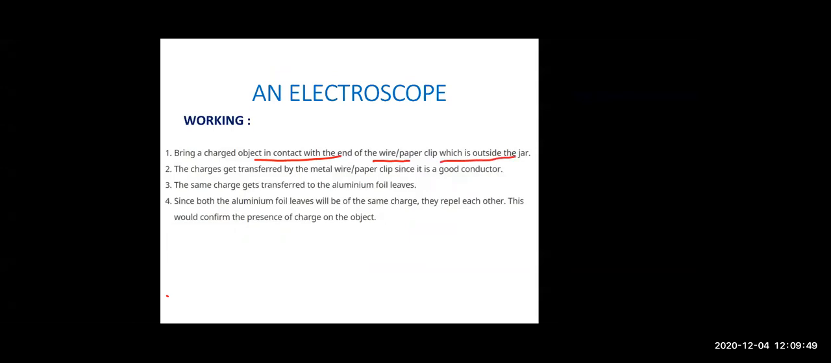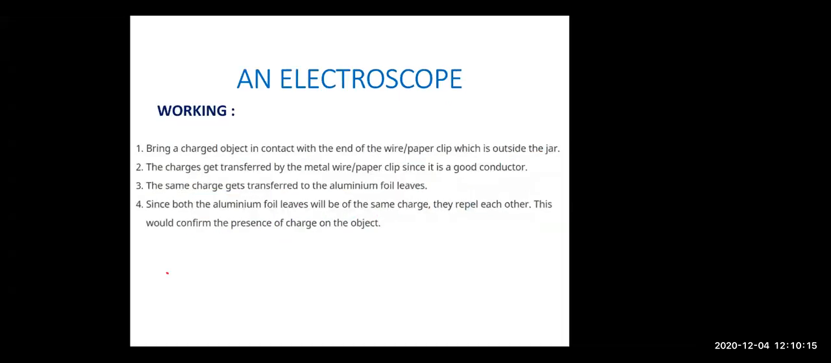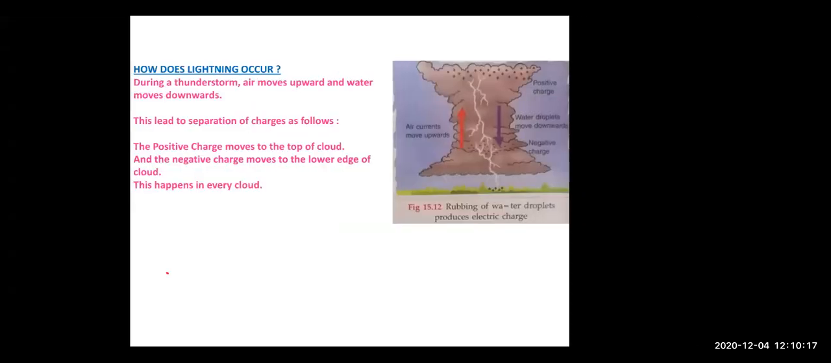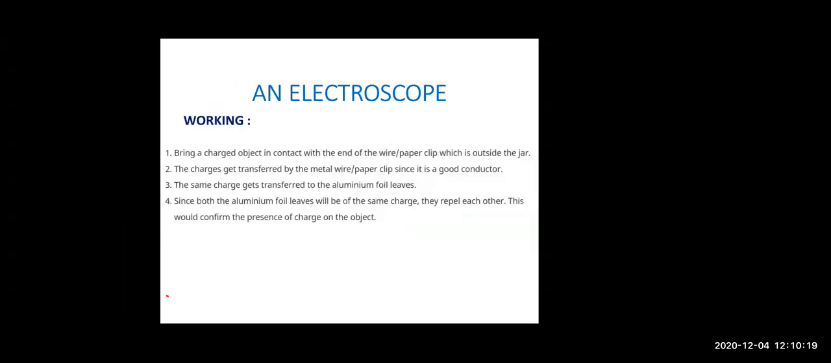Once you touch, if it is charged, then the charge will get transferred through the metal wire clip, because metal is a good conductor. The same charge will go to the aluminium leaves, and as they have the same charge, they will repel. And as they repel, we will see from the outside of the glass that, oh, they are repelling, they are moving away, which detects the presence of electric charge. Right, children? So this is it.